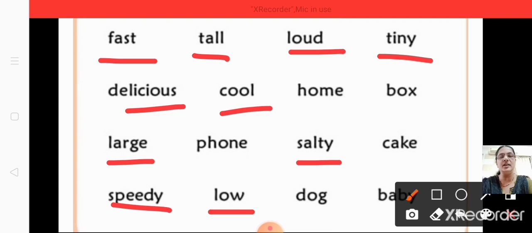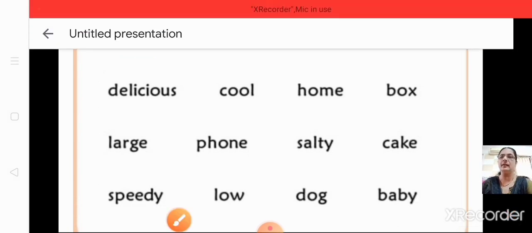Second line, either delicious or cool. Take one word and frame one sentence. Large and salty, take any one of it and frame one sentence. Or take speedy and low and frame one sentence. Understood, children? This is a small homework for you. You have to frame four sentences using any one adjective from every line. You can do this for revision in your rough book. Okay, shall we go to the next one?